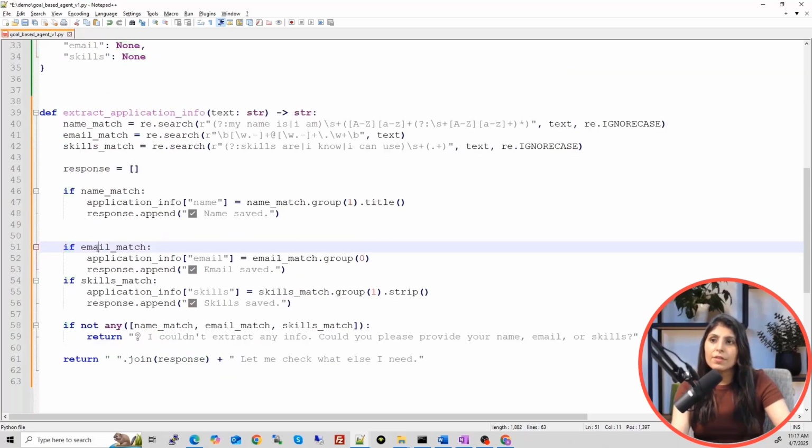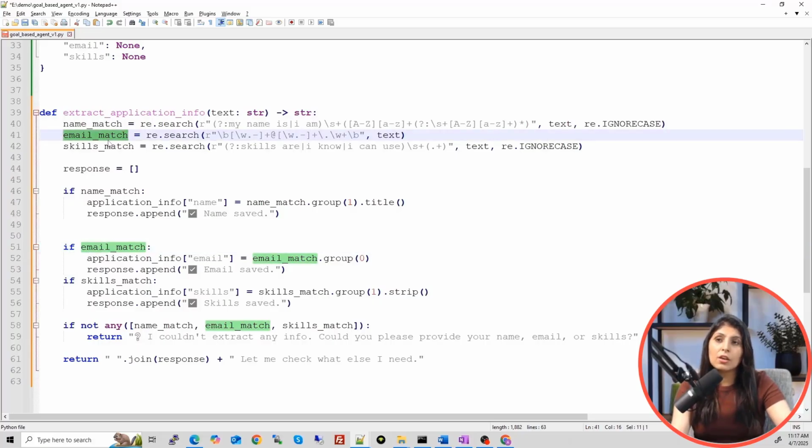And if email match, meaning if the email is there in the user's message, and how are we searching for the email, how will we find out if the user's message has an email or not.